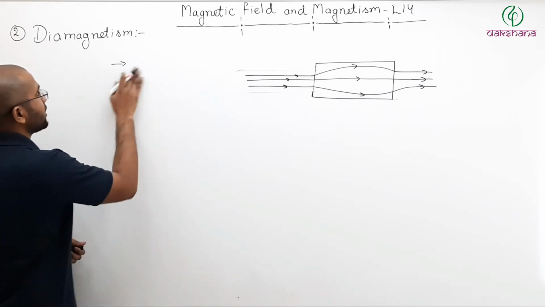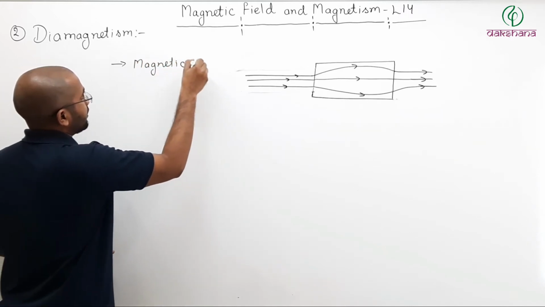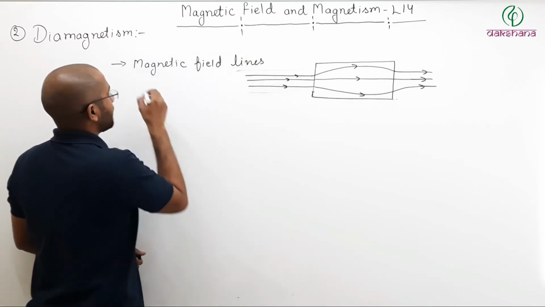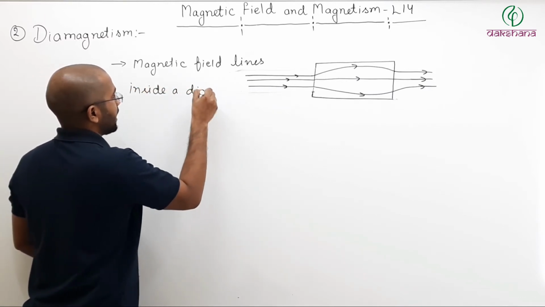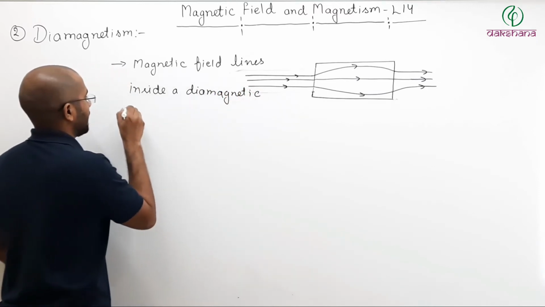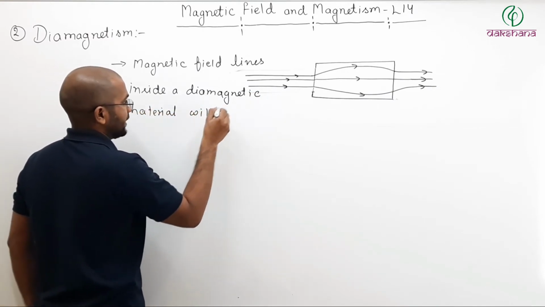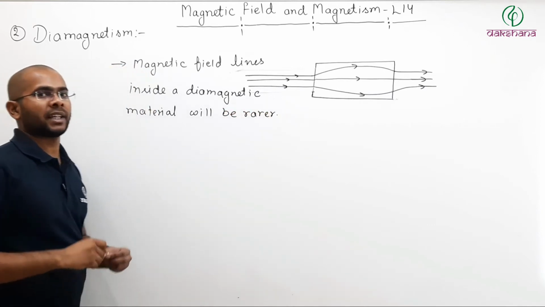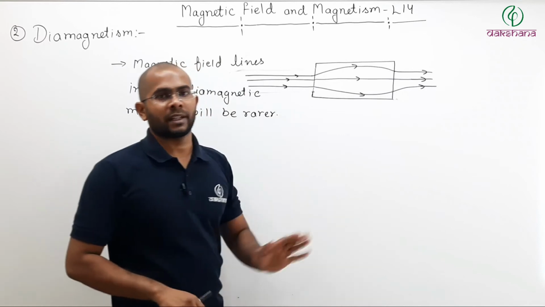So here you can say that magnetic field lines inside a diamagnetic material will be rarer. Why rarer? Because total magnetic field inside is smaller than the external magnetic field.